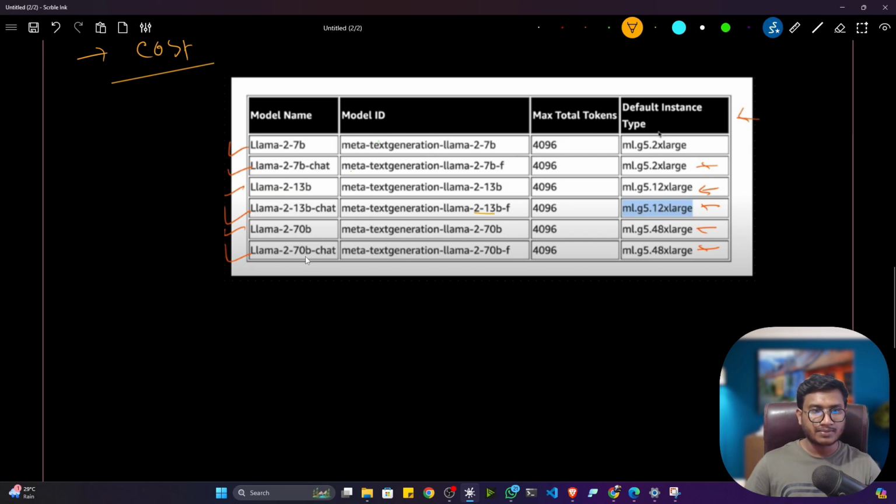Okay, LLaMA 2 70 billion parameter, and now see, this is the configuration you have to take. ML G5 48X large. Okay, that is the configuration machine. But let's try to consider LLaMA 2 13 billion.